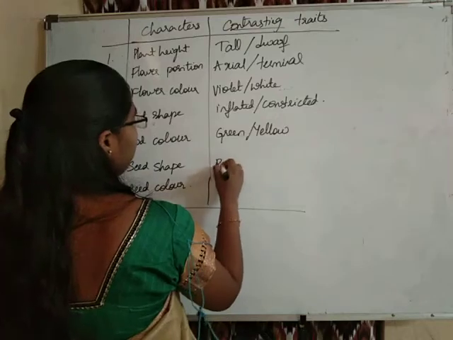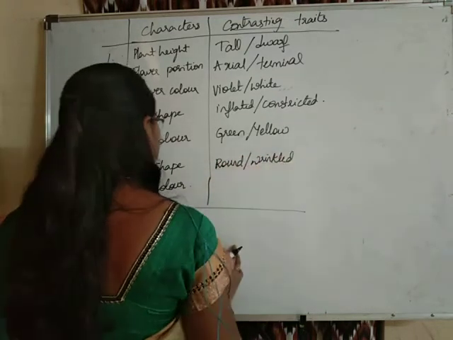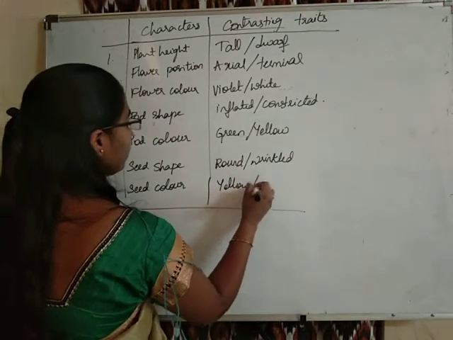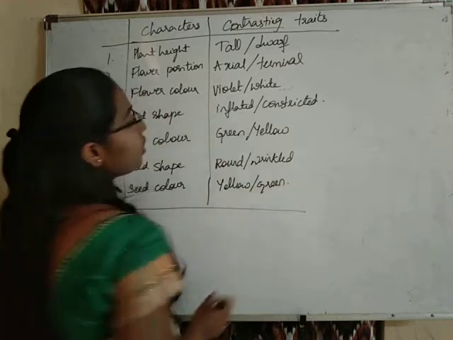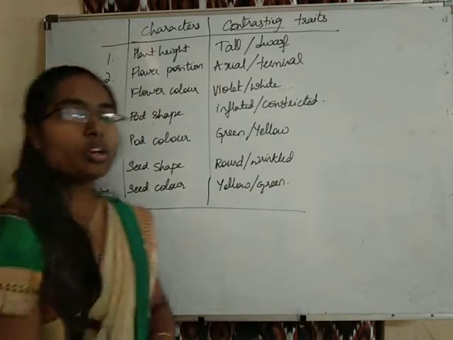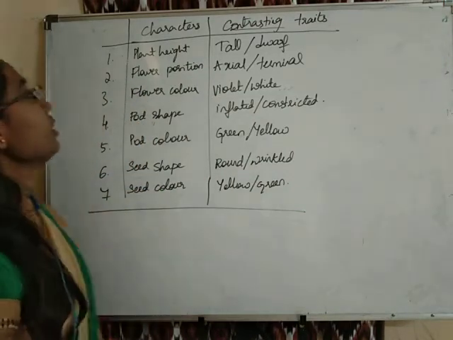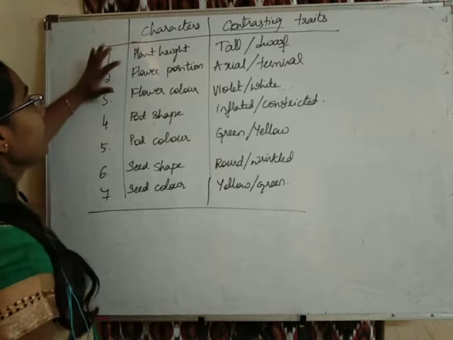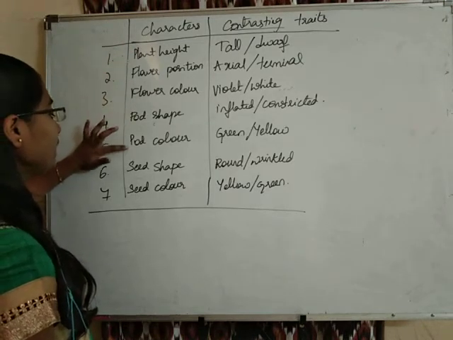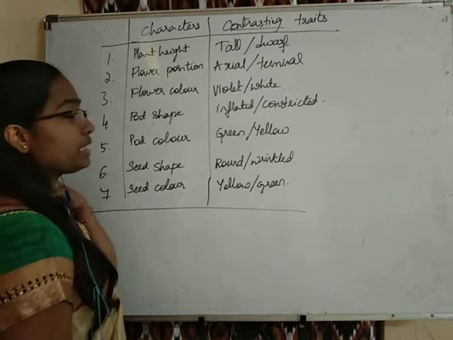Seed shape, round and wrinkled. Seed color, yellow and green. So these are the 7 contrasting characters taken into consideration by Mendel, and all the experiments performed by Mendel will be running around these 7 characters only. He has taken the characters plant height, flower position, flower color, pod shape, pod color, seed shape, seed color. And what are those contrasting traits for each character?